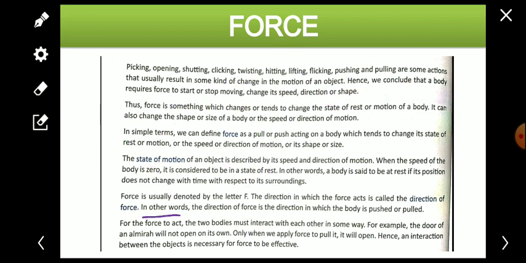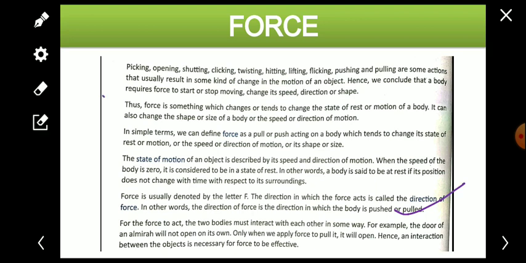In other words, the direction of the force is the direction in which the body is pushed or pulled. So in whichever direction the force is applied, either pushed or pulled, that direction is known as the direction of force. So now, for the force to act, two bodies must interact with each other. Okay, and I'm stopping here.